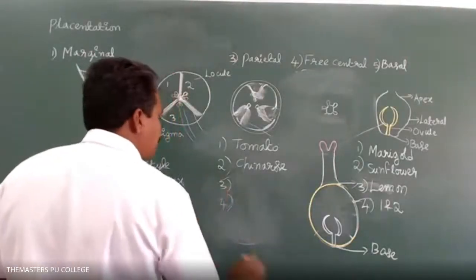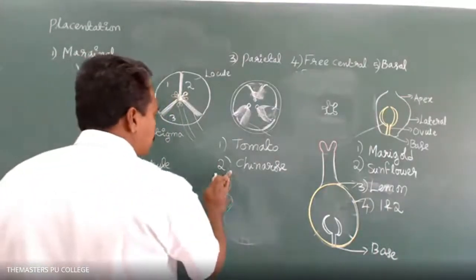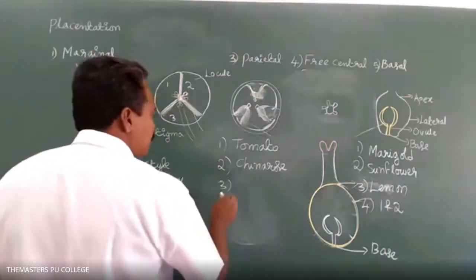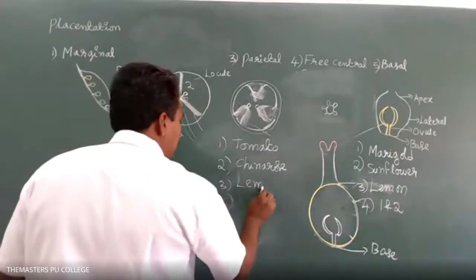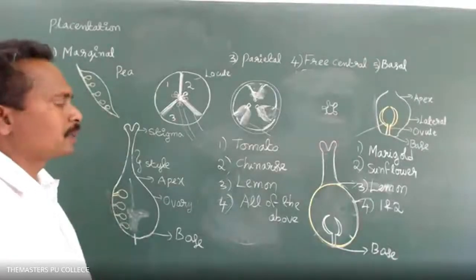Axial placentation is seen in which of the following plant flowers? Option 1 tomato, option 2 China rose, option 3 lemon, option 4 all of them. All of the above. What is the answer? Option 4, all of the above. Very good. Option 4 is the correct answer.